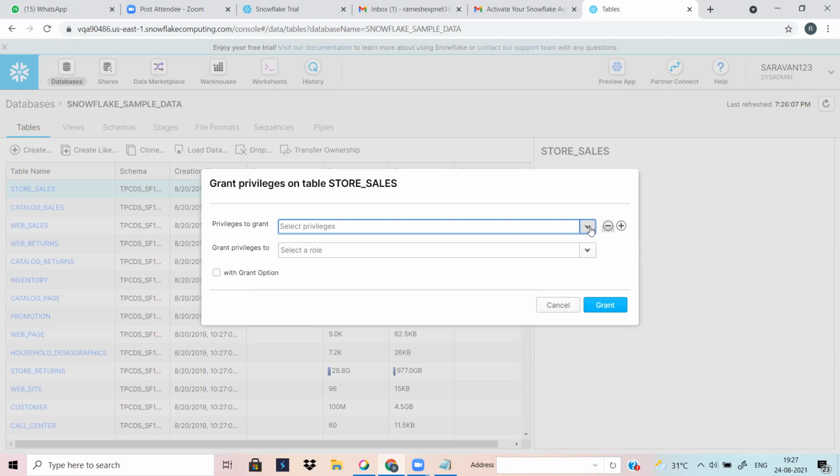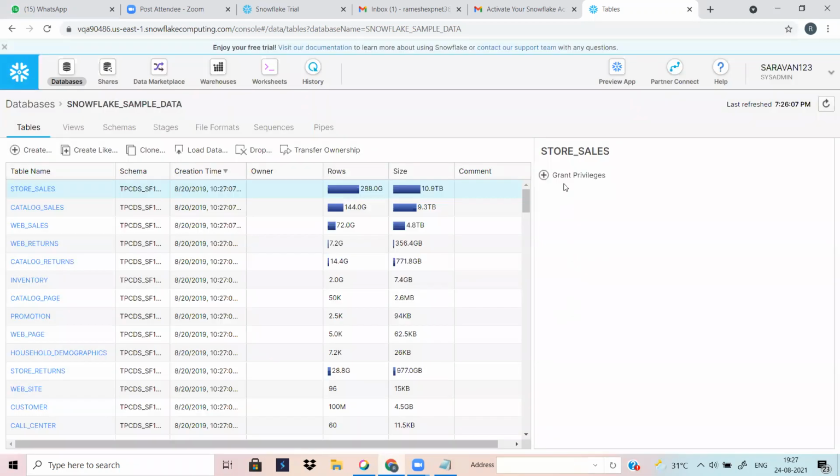Normally we give a command like grant some privilege. Yes, same thing, but here it is visual only. Here we can directly select it.